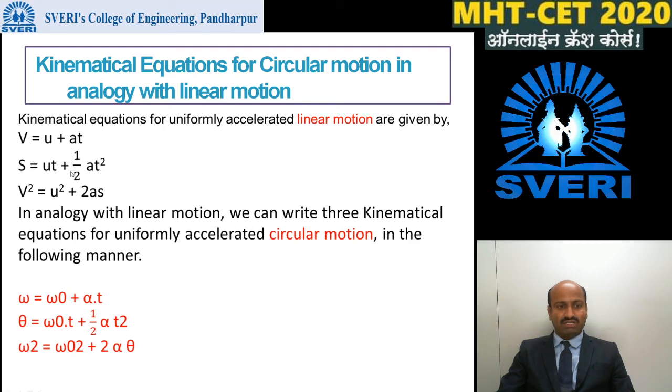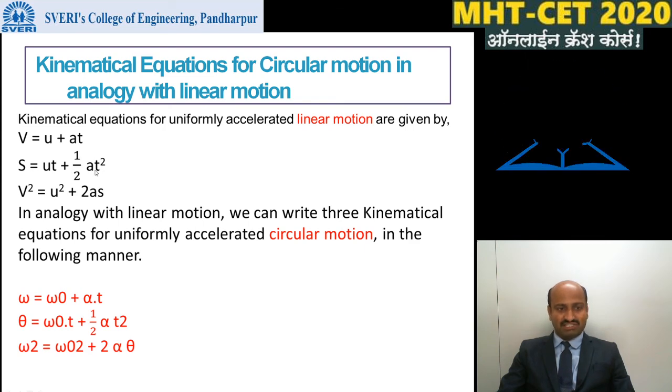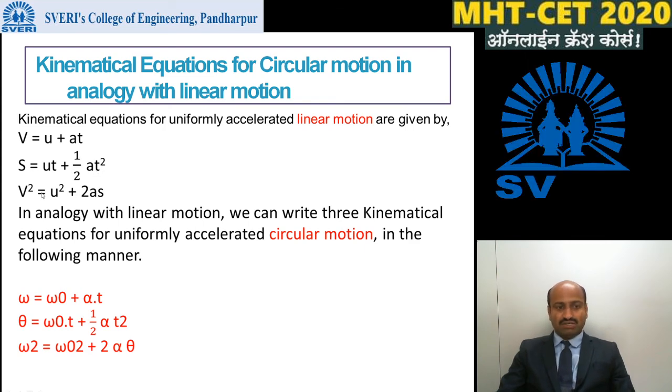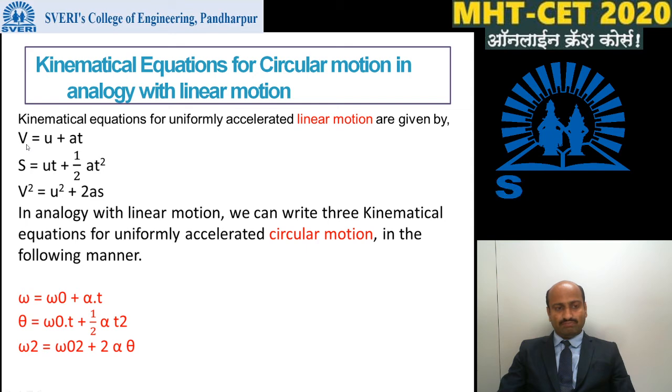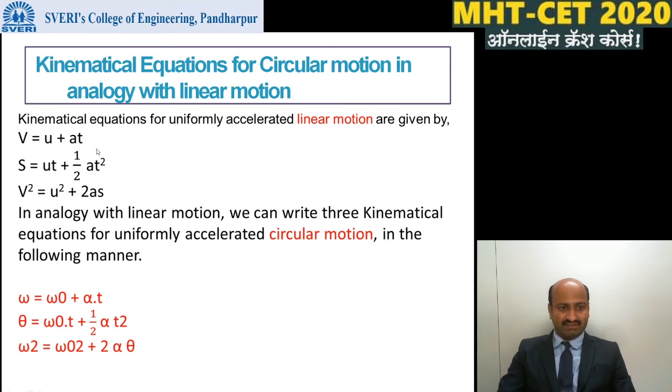Then s is equal to ut plus 1/2 at square. Then the third equation, v square is equal to u square plus 2as. Here v is the final linear velocity, u is the initial linear velocity, a is the linear acceleration, and t is the time period.